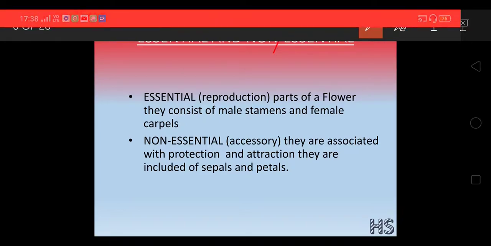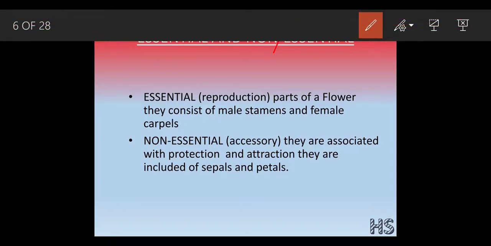See, this is essential. The essential parts of the flower are the stamens, that is the male part, and the carpel, that is the female part. Why are stamens and carpels considered to be the essential part? Because they deal with the reproduction part of the flower. They carry their generation from one generation to another. So that is why androecium and gynoecium are considered to be the essential parts of the flower, because they are the part which is going to carry the generation of the flowers ahead.